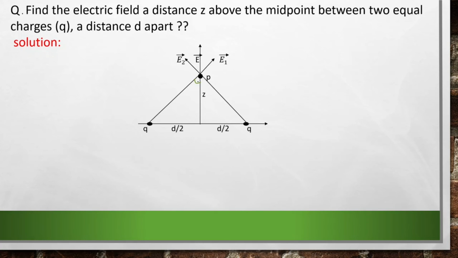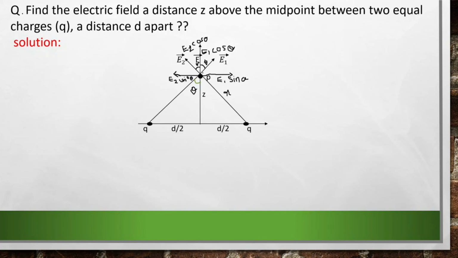And this line makes an angle theta with our midline, okay. And the distance between this charge and point P is considered as R. Okay, now let's try to solve this. Since this is an angle theta, this angle also becomes theta, okay. And since this is a vector, we can take the component of this vector, right? So when we take the components, I think you have already studied how to take components of a vector last year. So let's try to take it.